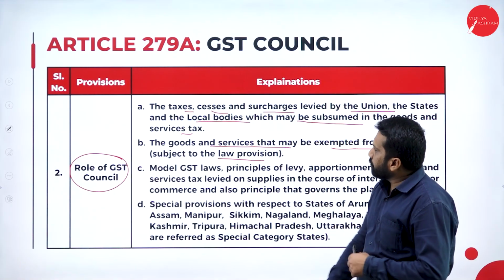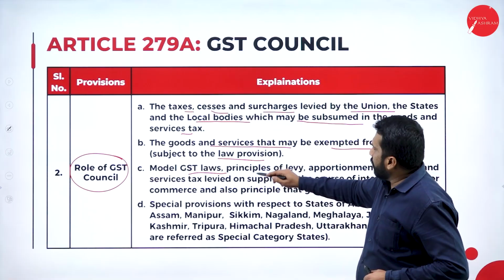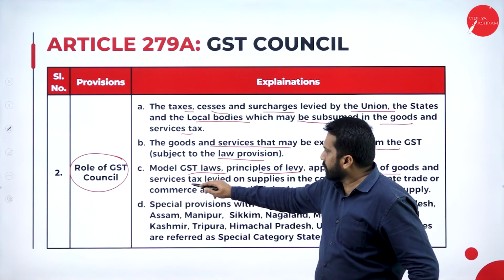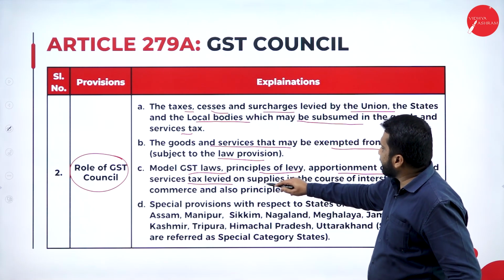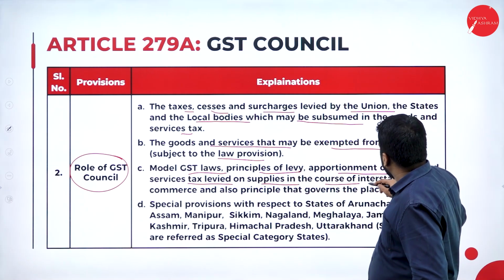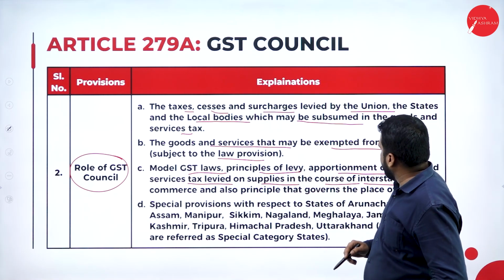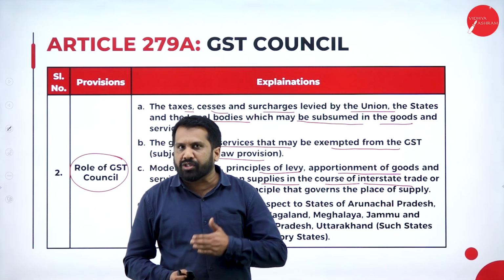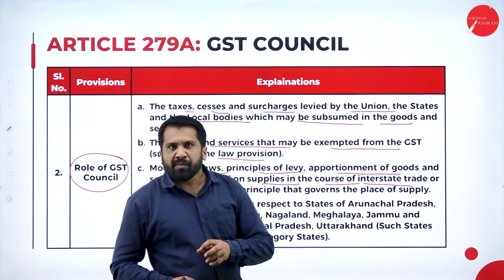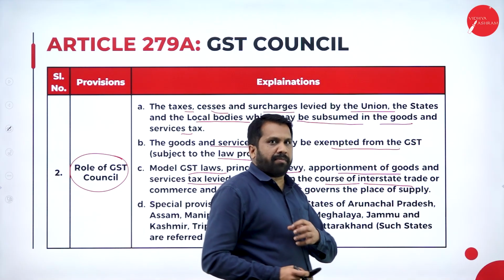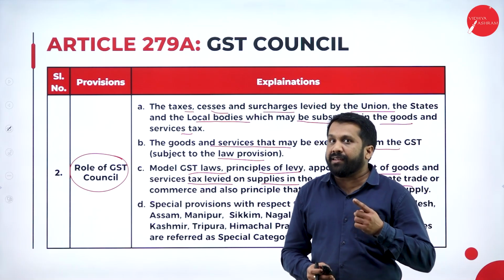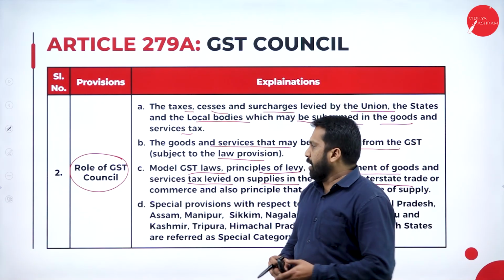Next, model GST law, principles of levy, apportionment of goods and service tax levied on supplies in the course of interstate trade. Interstate, as I told you earlier, means one state to another state. For example, you are selling or giving goods from Karnataka to Kerala or Tamil Nadu. These are called interstate, one state to another state.